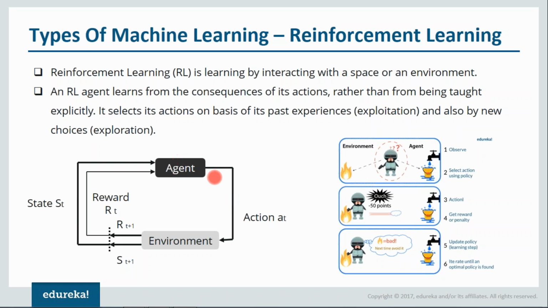Now there's a diagram in front of your screen. So what happens is you have an agent, and that agent performs some action. On the basis of that action, it'll be exposed to some sort of an environment. If that action is correct, then it'll be rewarded. But if it is not, then it'll change its choice and perform some action again. So this process will keep on repeating. This is how reinforcement learning works.